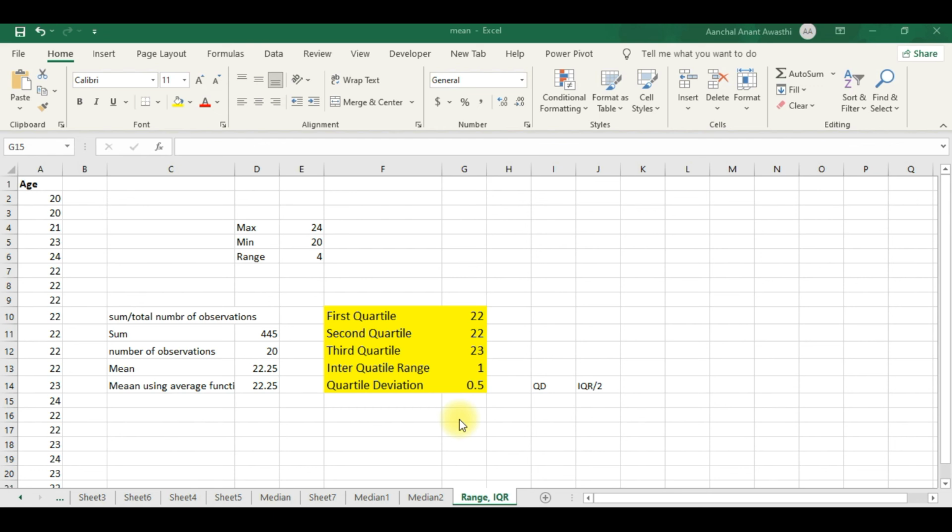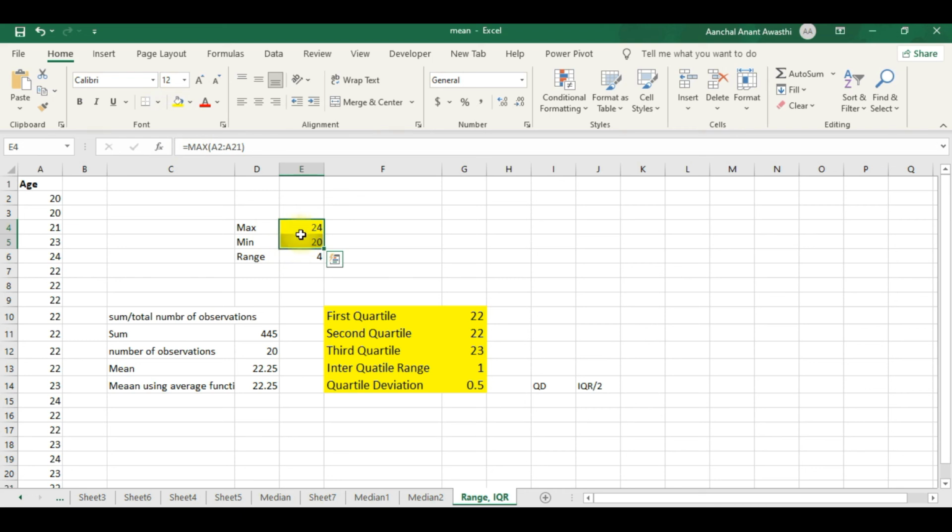In this data set, the value of interquartile range is 1 only. That means this data has very little dispersion. The variation is very small, and we can see that the minimum and maximum values for this data set are 20 and 24.